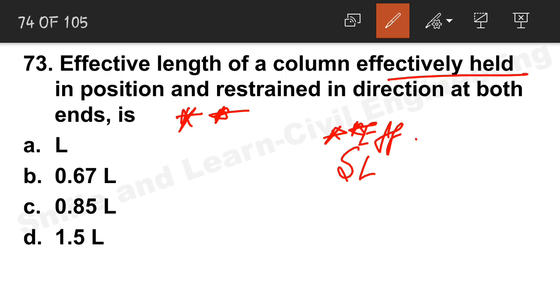So effectively held in position, restrained in direction at both ends. The correct answer is 0.67 L, option B. Effectively held in position and restrained in direction at both ends. Other, you just check it out. We will try to provide all the data as soon as possible in our group. But you will have it in any book.